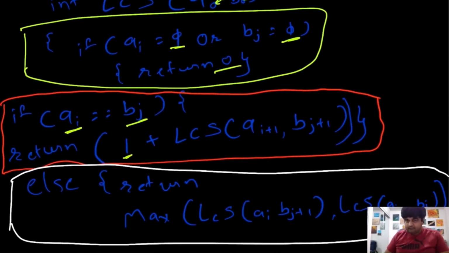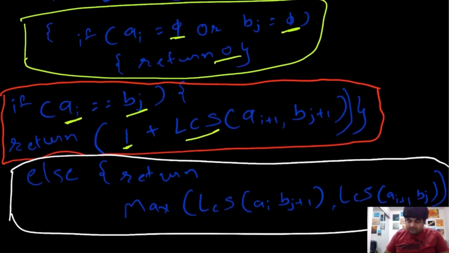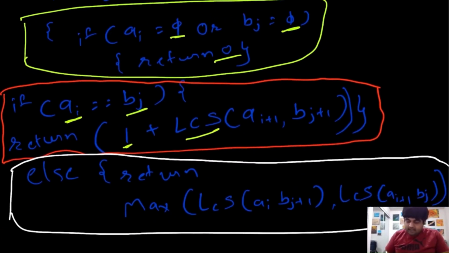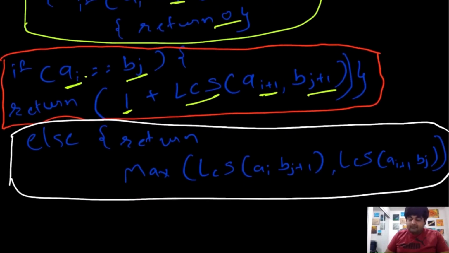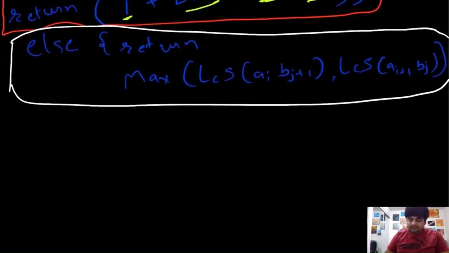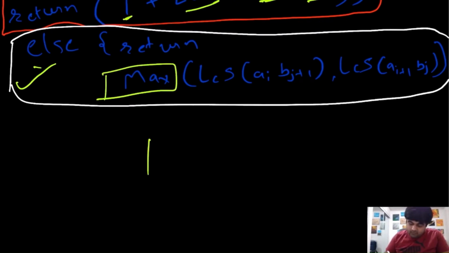So we do an addition of 1 and we again repeat the same process to find the longest common substring. Notice that we increased both the values of I and J. And if that is not the case, if we don't find a match, which is going to happen in most cases, what can we do? Well, we can find the maximum value amongst the remaining substrings. So what would be the remaining substring?